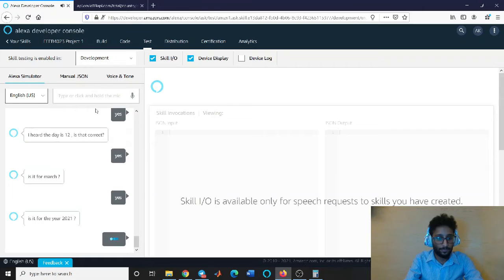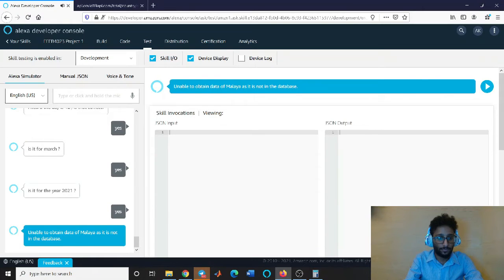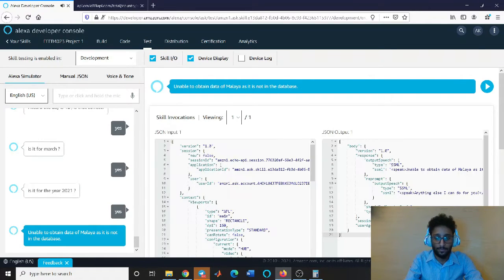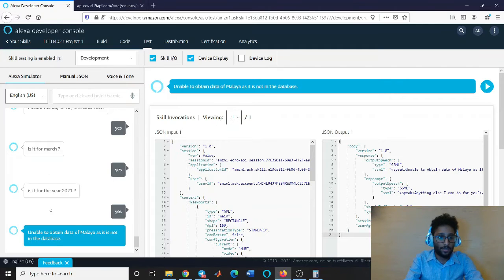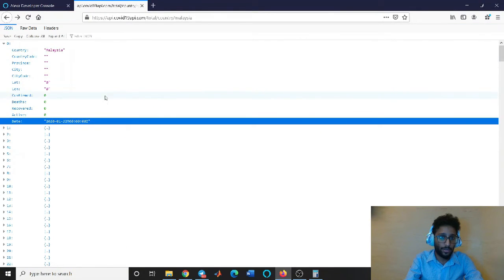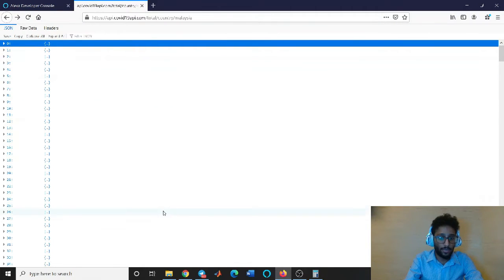Okay. Unable to obtain data of Malaya as it is not in the database. So that means that it is not in the database as well. And this is because there is no such country name as Malaya. And this is the wrong country actually. But this code will actually handle if there was a real country that does not have any data inside this API. And so this was task 2, and we will continue with task 3 afterwards.